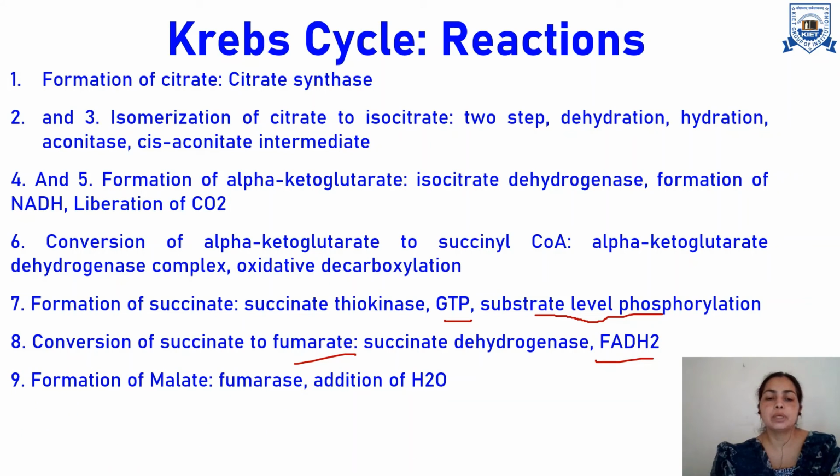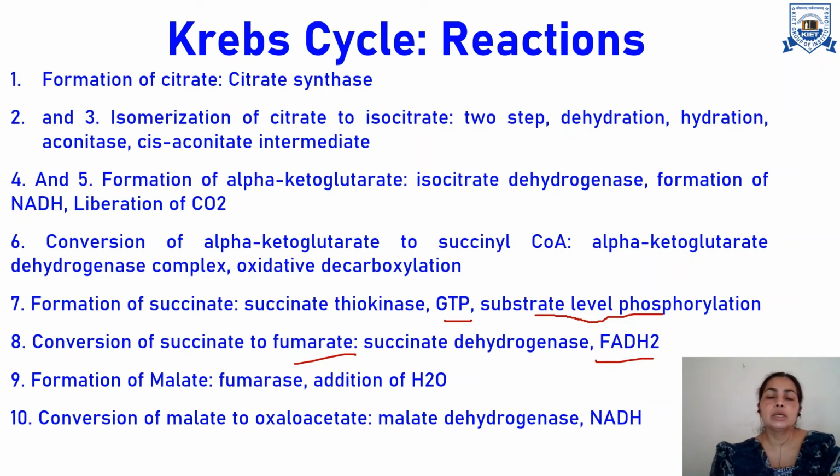Then step number 9, where fumarase plays an important role, which converts fumarate to malate, and simultaneously there is addition of one water molecule. Then in the 10th step, the malate gets converted to oxaloacetate in the presence of malate dehydrogenase enzyme, along with formation of one NADH. Now this oxaloacetate which is produced here will be utilized again in step 1, where acetyl coenzyme A will combine with oxaloacetate and there will be formation of citrate, and the cycle will continue.